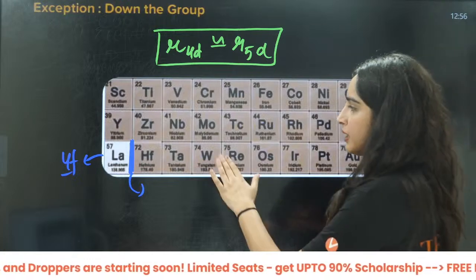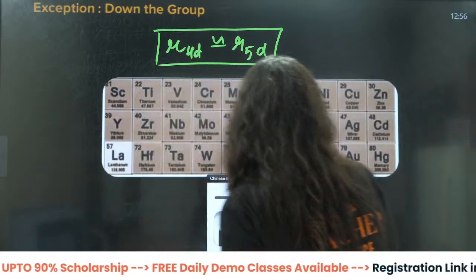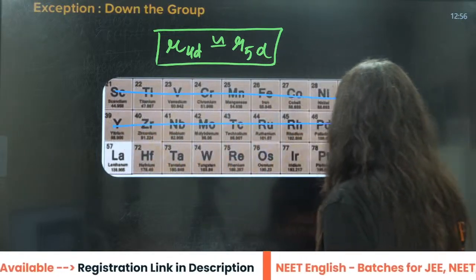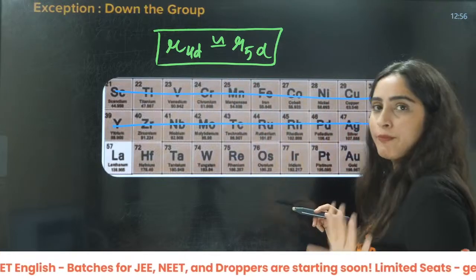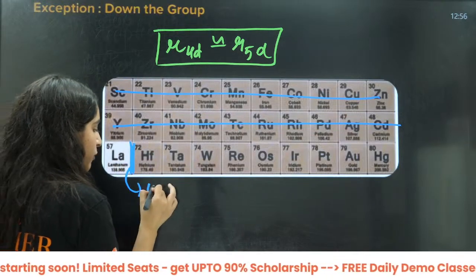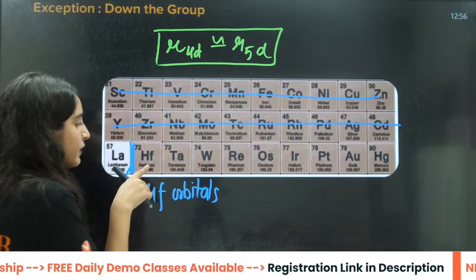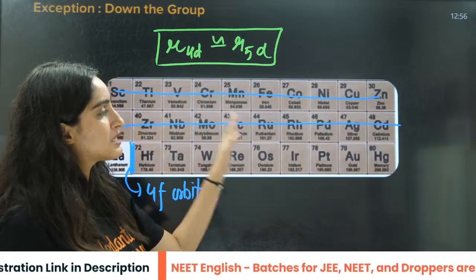So what will happen here? Because of the 4f electrons, here you have only 3d involved. There is no 4f orbital here. But after lanthanum, you have 4f orbitals. In hafnium and all the other elements in the 4d, 5d series, what will happen?